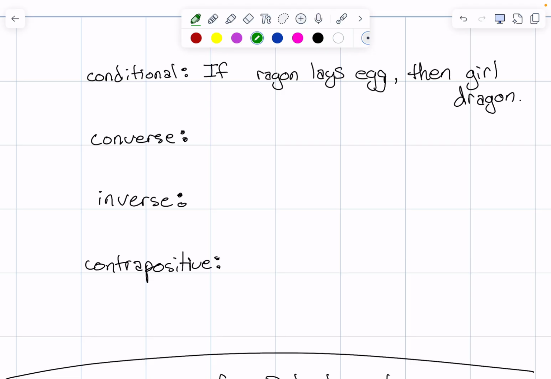So you can, but like, there's that, okay? The conditional is the original, and we're doing this one. And that should be not raggin', it should be a dragon: if a dragon lays eggs, then it's a girl dragon.